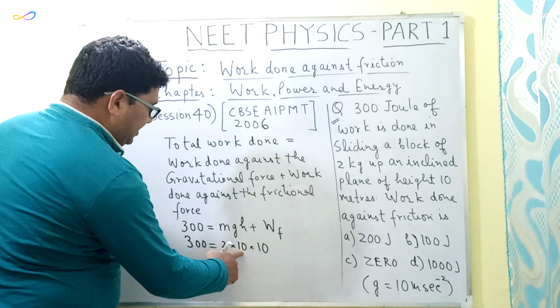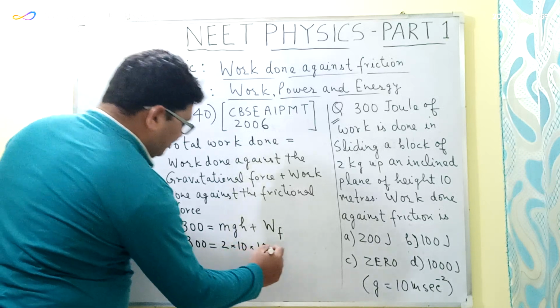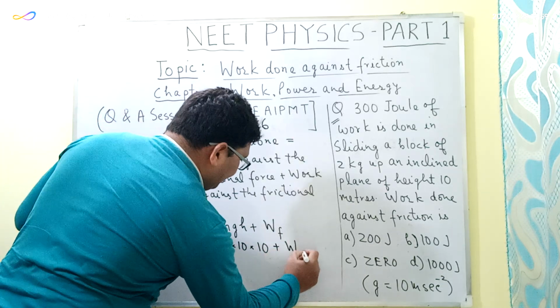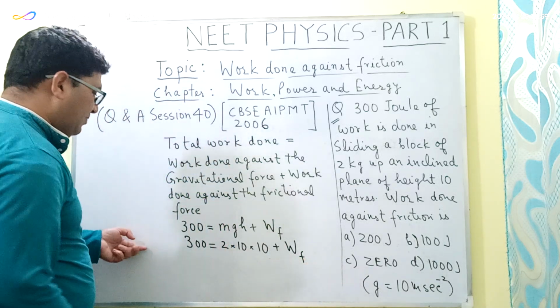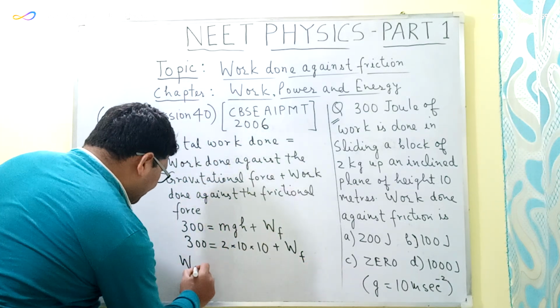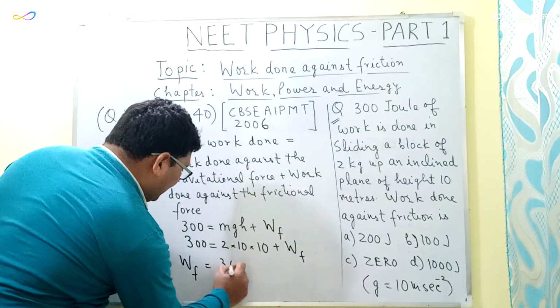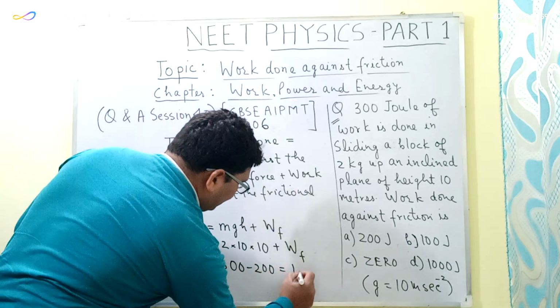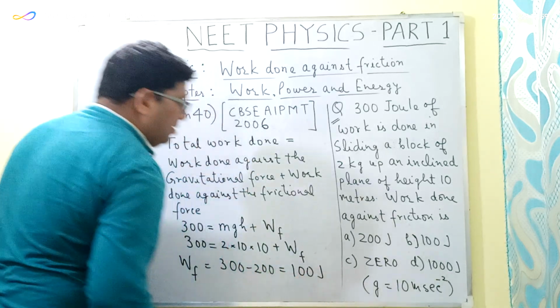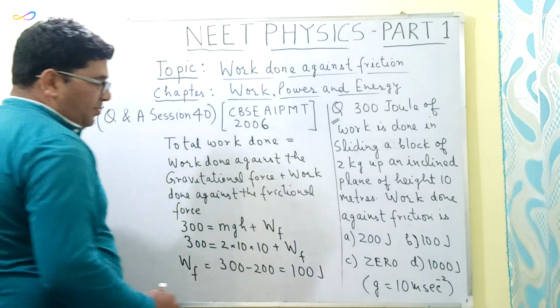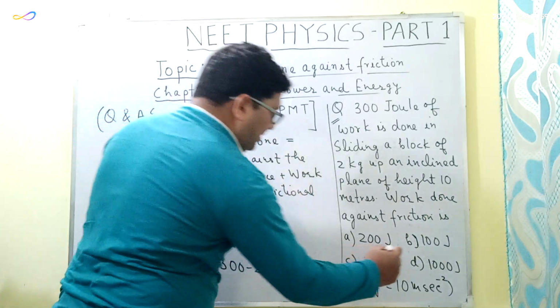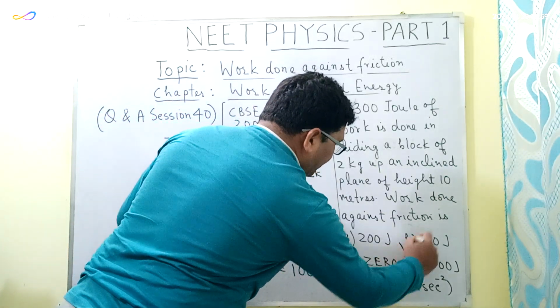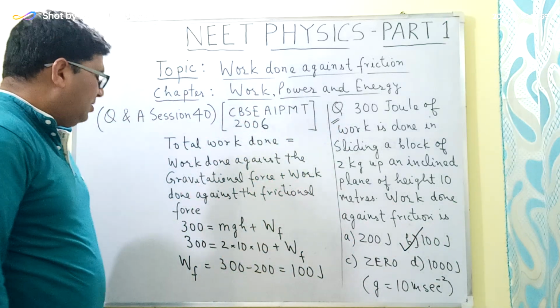So m into g into h will be equal to 2 into 10 into 10 plus the work done against the frictional force. So the work done against the frictional force is equal to 300 minus 200, and this is equal to 100 joule. So the correct option in here will be the option B, which is equal to 100 joule.